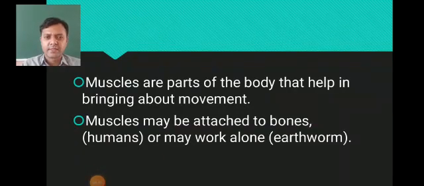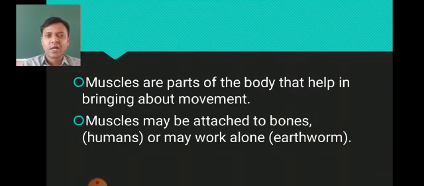So muscles are very important for movement. Next, muscles may be attached to bones or may work alone. In humans, muscles are attached to bones, obviously. We are all humans, so all the bones are attached with the muscles. But it is not the same in animals or insects like the earthworm.